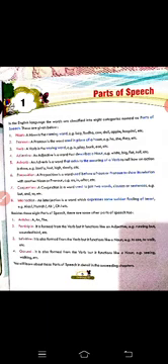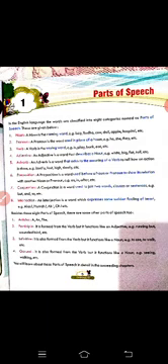Dear students, don't worry. In this chapter, what you have to do is simply write down the definition of each part of speech along with the examples I have given you. You will learn more about these parts of speech in detail in succeeding chapters. Like here I have simply given you the interjections hurrah, oh.